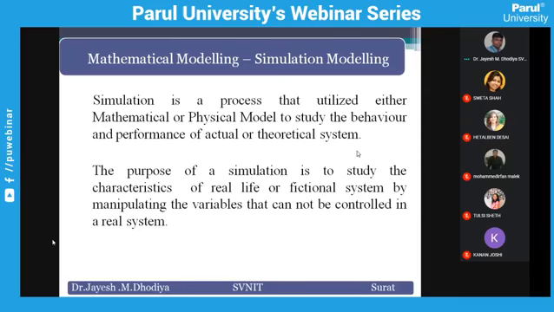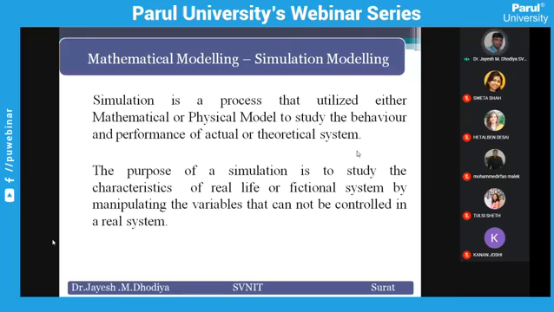Now, to increase the performance of the school, we can develop a mathematical model. But this system is too complex. A school, or you can say the educational system, is too complex. So you cannot develop a mathematical model every time, or only some partial mathematical model you can develop, because for the whole system it is very difficult.